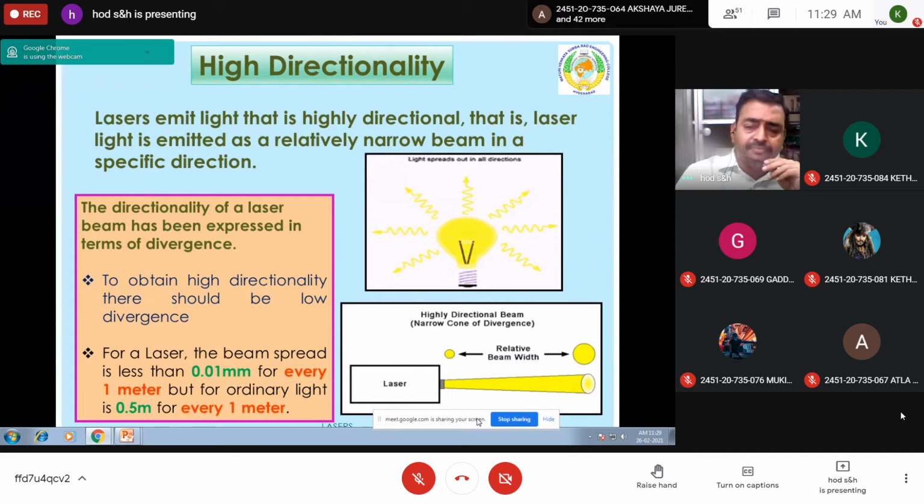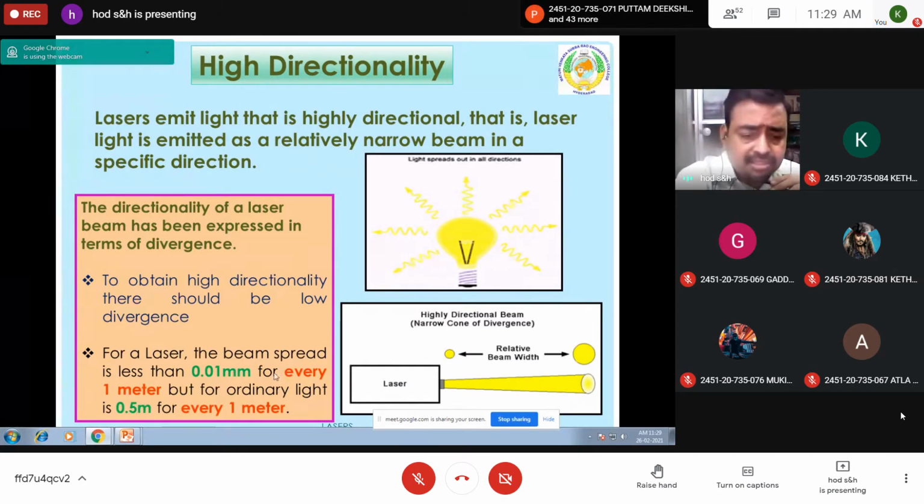So this is the advantage of taking lasers, high directionality. For ordinary light, it is 0.5 meters per meter, whereas for laser it is less than 0.01 mm for every 1 meter. So you can say laser has high directionality.